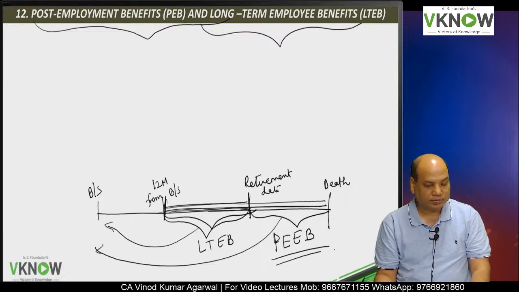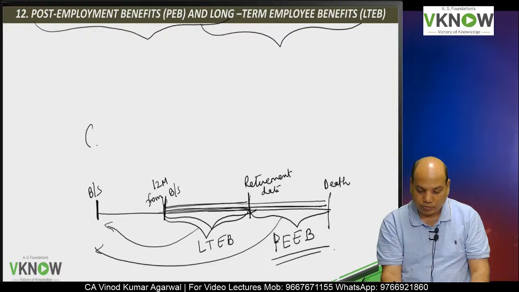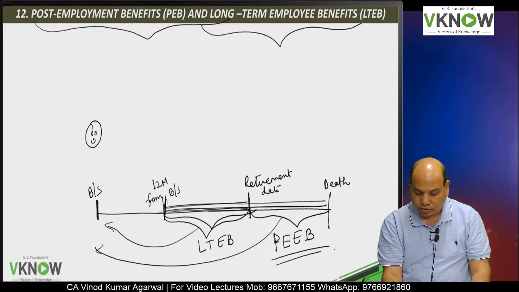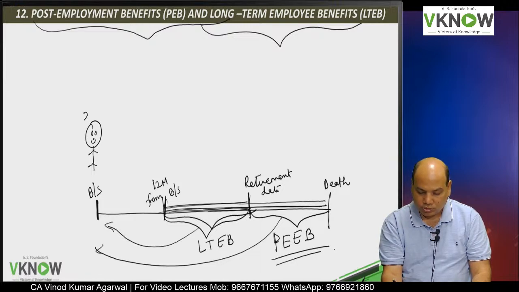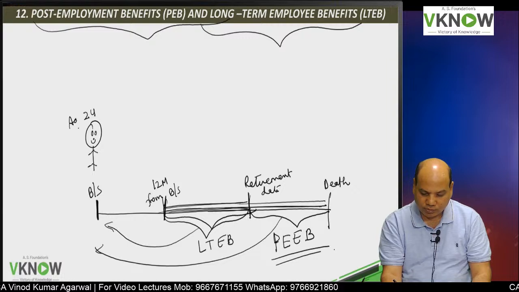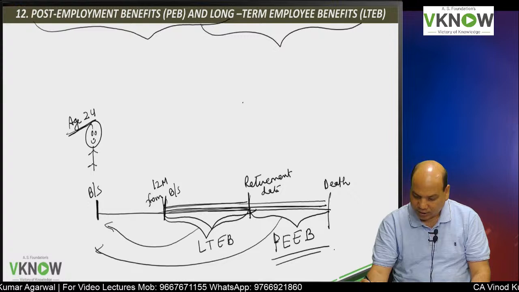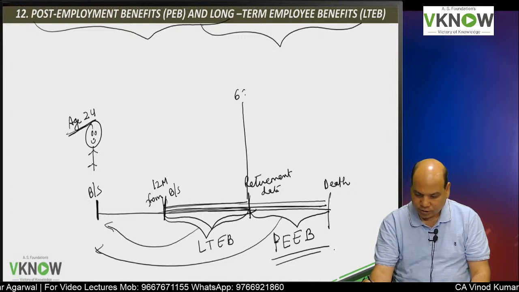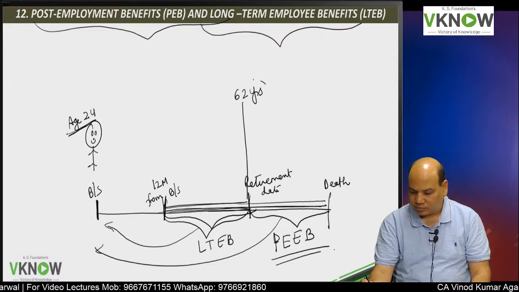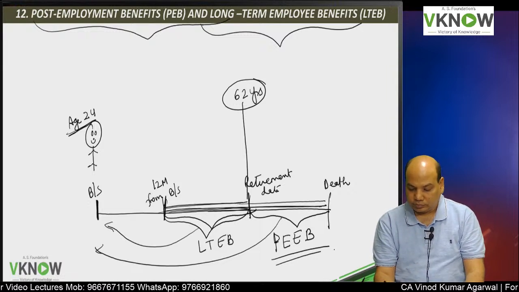Plus one more thing, because the benefits will be paid after a long period, lot of estimation will be done. Let us say you are the employee, okay, you are the happy employee, you have become a chartered accountant at the age of 24, and the retirement date according to company policy, when you reach 62 year, you will retire.